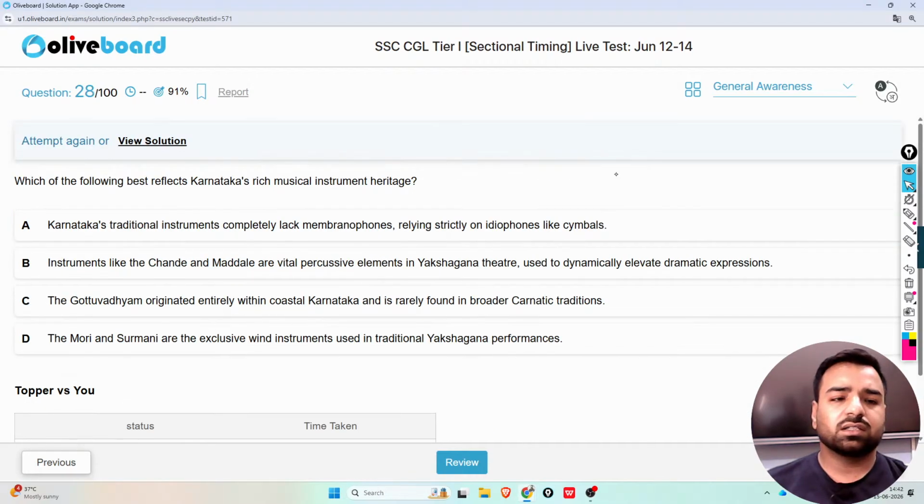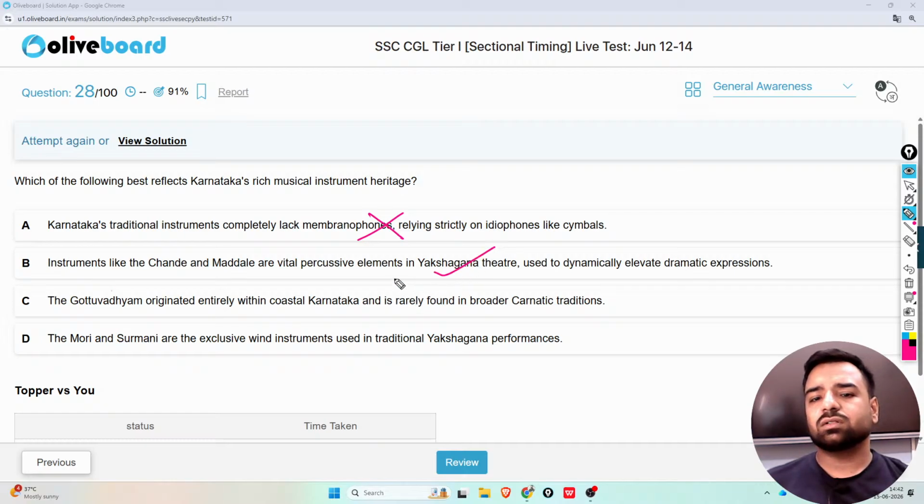Next question. The next is, which of the following reflects Karnataka's rich musical instrument heritage? The first option that is given here is Karnataka's traditional instruments completely lack membranophones, relying strictly on the idiophones like cymbals. Guys, second is instruments like chande and maddale are vital percussive elements in Yakshagana theatre used to dynamically elevate dramatic expressions.